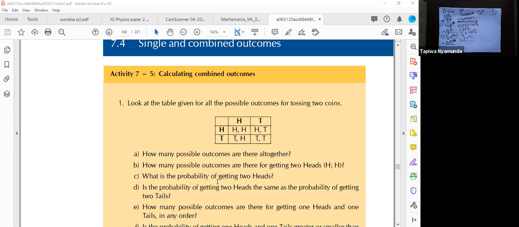Okay, let's look at part C. Part C is saying, what is the probability of getting 2 heads? Now we want the probability.